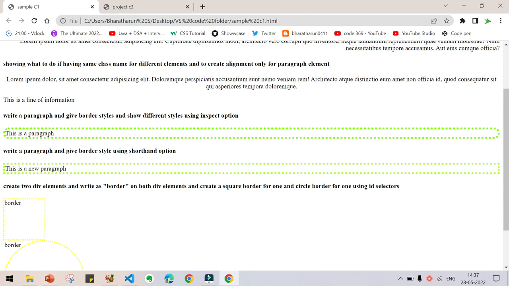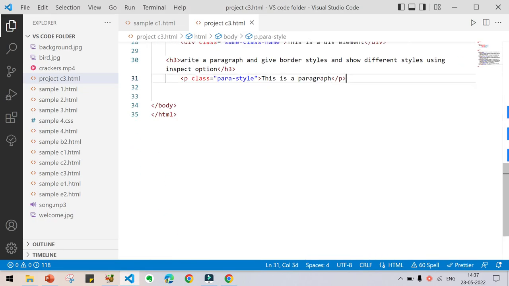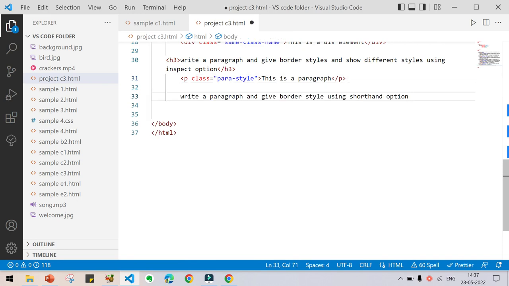The next thing, write a paragraph and give border style using shorthand option. Just copy this heading here. Just press Ctrl V. Sorry, undo by Ctrl Z. Just type H3 and give it here.